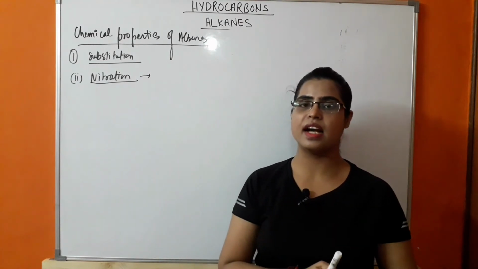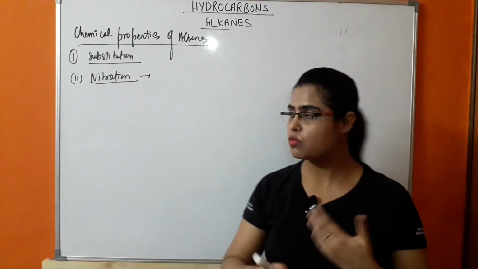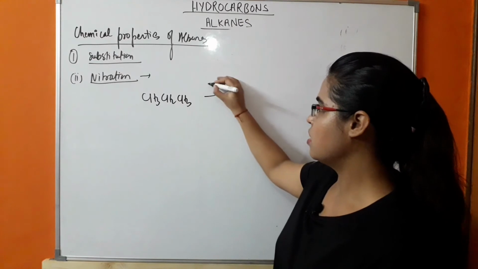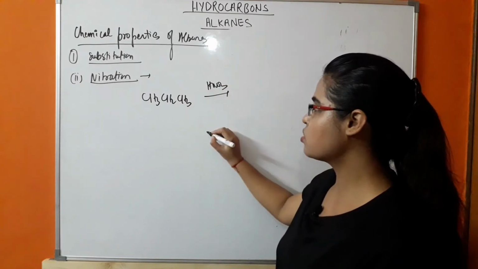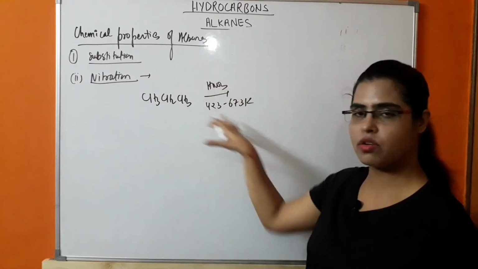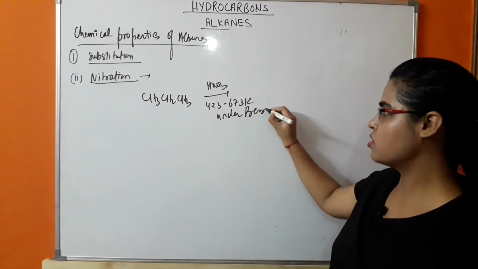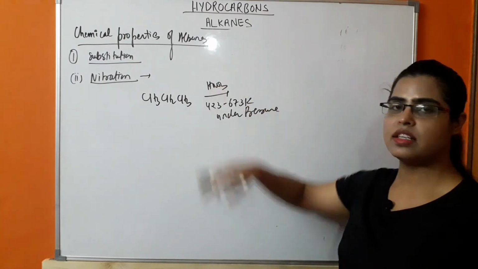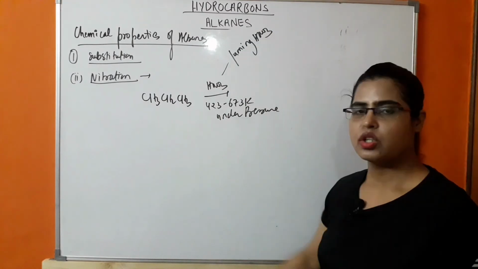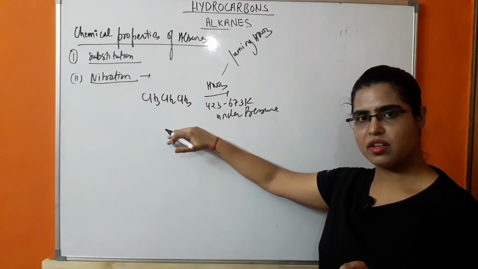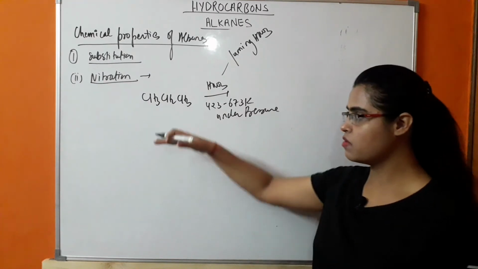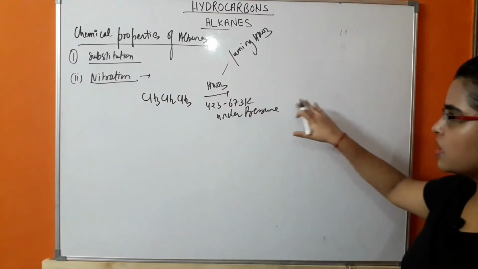Okay, only at that temperature the reaction will take place. So what will be the reaction? Example, CH3CH2CH3 reacts with HNO3 at a temperature of 423 to 673 Kelvin. Okay, under pressure this solution is heated at this temperature and this HNO3 will be known as fuming HNO3. So in this case, nitro free radical will be generated by heating under pressure. This will be responsible for the free radical mechanism, which we will study later in the mechanism. So what will be the complete reaction?